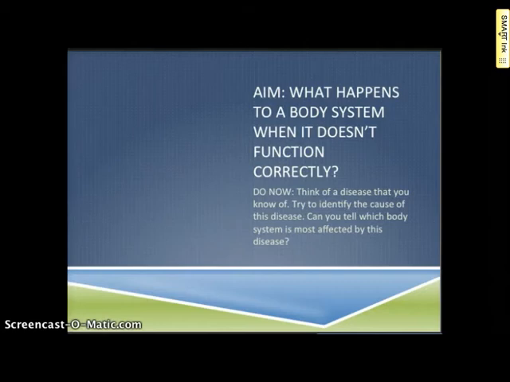Unit 4, page 3. What happens to a body system when it doesn't function correctly? Think of a disease that you know of. Try to identify the cause of this disease. Can you tell which body system is most affected by this disease? Please list an example on your paper.